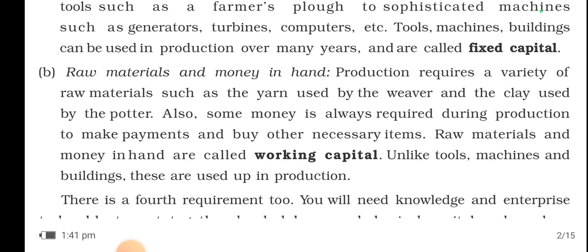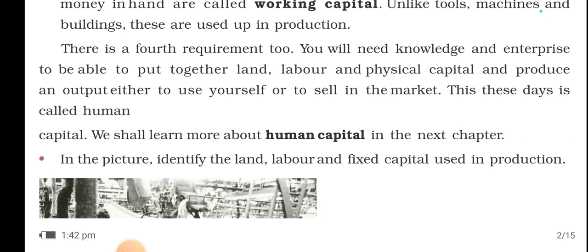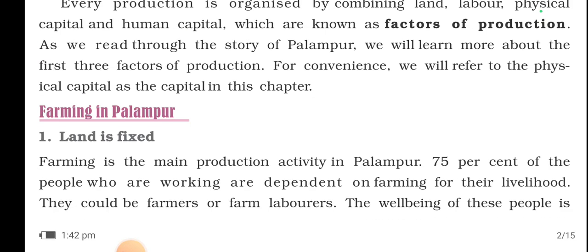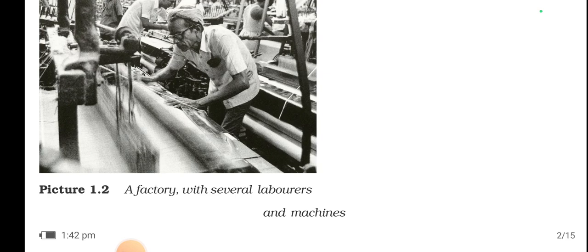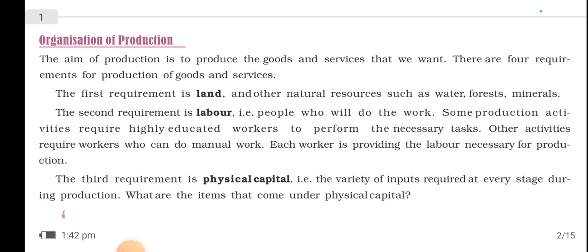Physical capital and also human capital. Okay, so these things are needed. Now here you see, the first requirement is land and other natural resources such as water, forest, minerals, air, etc. The second requirement is labor, people who will do the work.